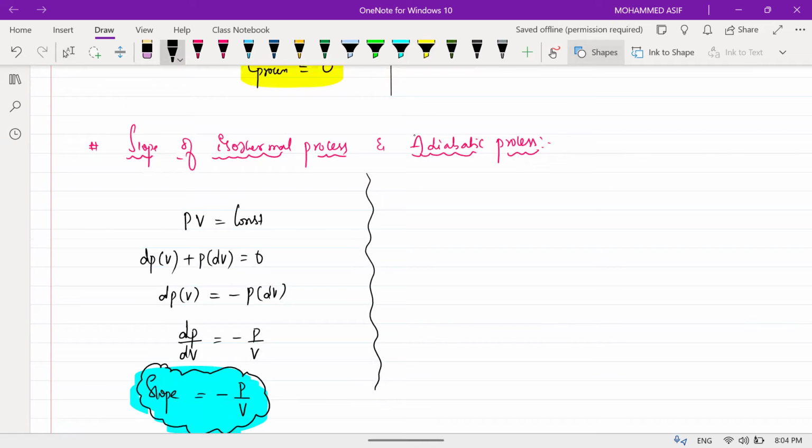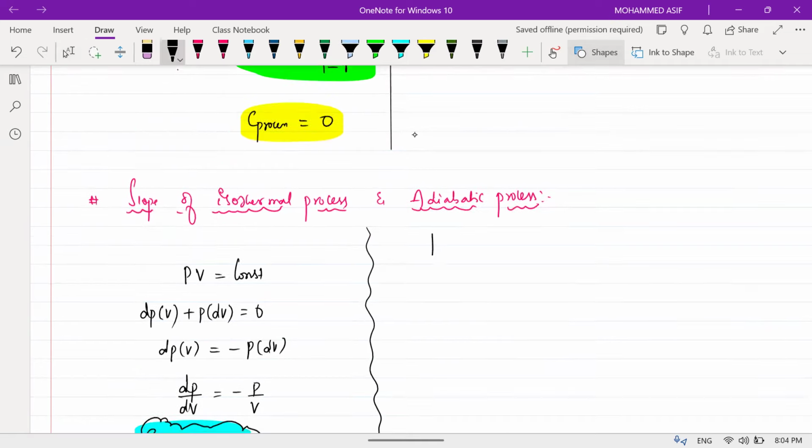Okay. Next one, for adiabatic process. What is an adiabatic process? PV to the power of gamma is equal to constant. Again we differentiate it. So I'm writing directly the formula: dP divided by dV is equal to minus of gamma into P divided by V.